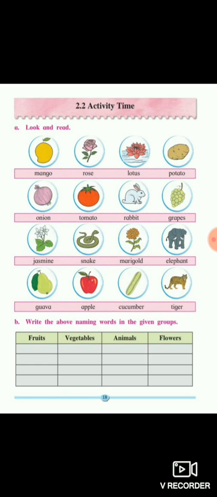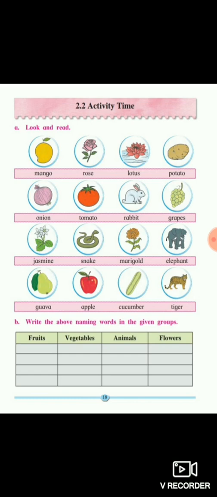In the animals, you can just have a look. The first one is rabbit. The second one is snake. The third one is elephant. And the last one is tiger.